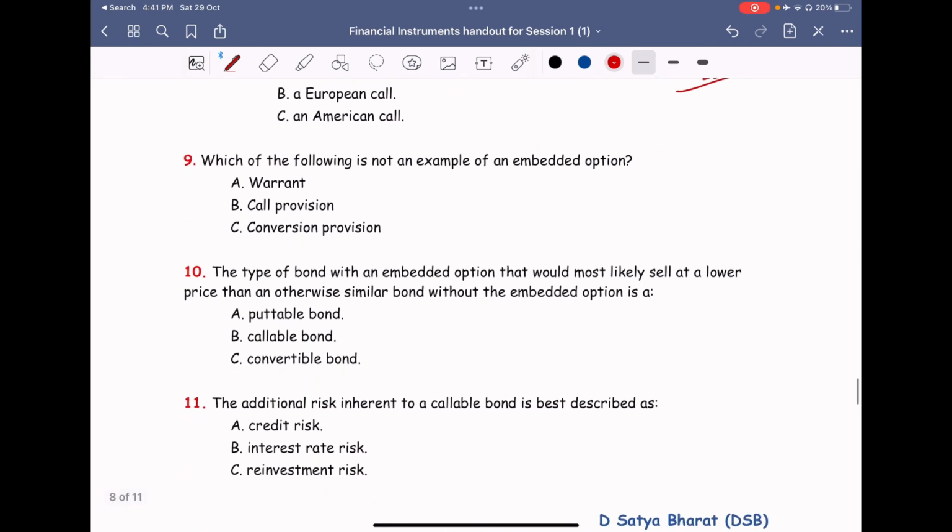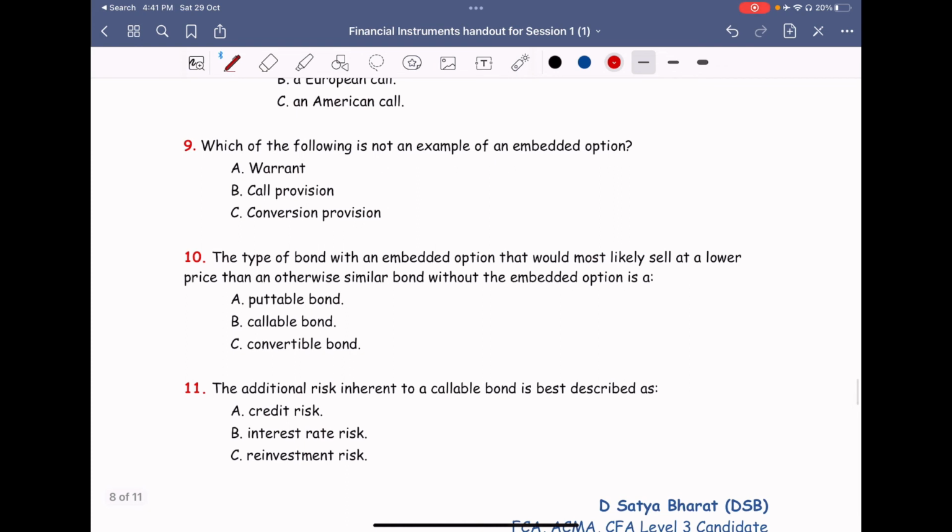Which of the following is not an example of an embedded option? Embedded option means we have seen the plain vanilla bond, plus if they have an option to call, or an option to put, or an option to convert. Convert basically will not be an option. It is something like a contractual obligation, you can say. But anyway, the put option is given to the bondholder and the call option is given to the company. So out of these three, which is not an example of an embedded option?